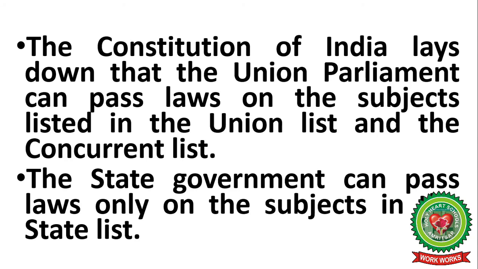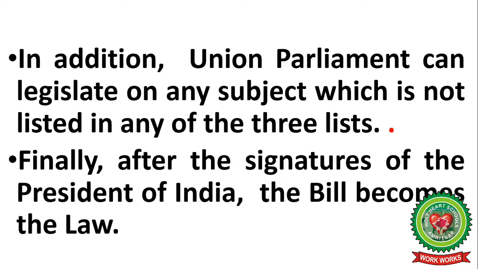The Constitution of India lays down that the Union Parliament can pass laws on the subjects listed in the Union list and the concurrent list. The state government can pass laws only on the subjects in the state list.